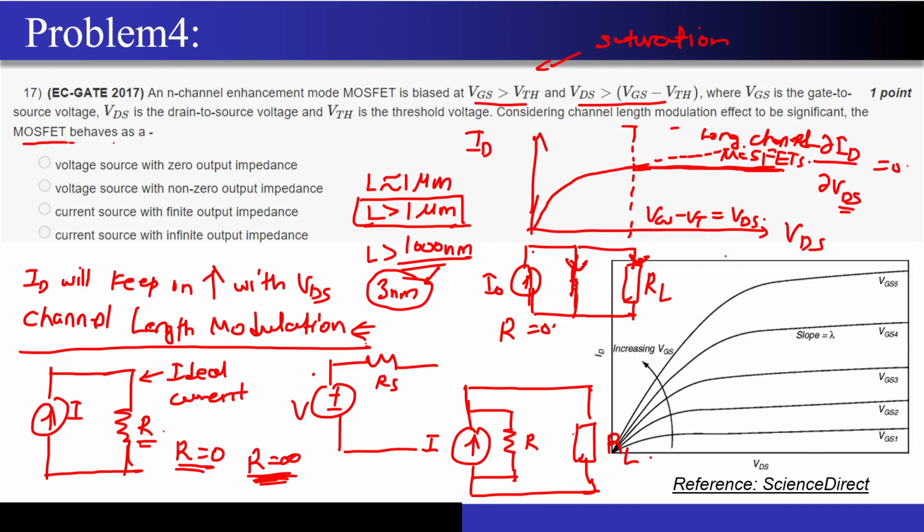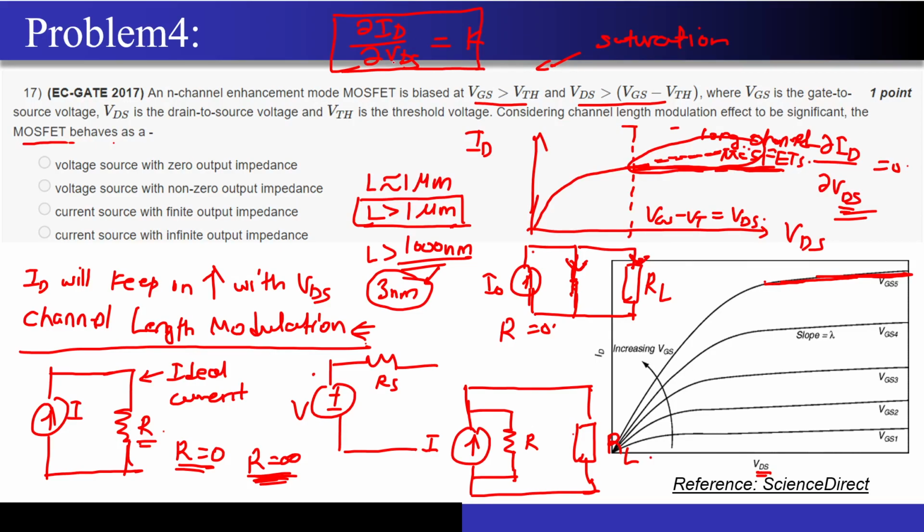Now what we are seeing over here is that dou ID by dou VDS was 0 initially, but now it is increasing linearly. So if I write dou ID by dou VDS, if you consider this region where it is increasing, dou ID by dou VDS is not 0, and since we are assuming this is a very good linear model, we can approximate this as a linear increase. If it is increasing linearly, then the derivative of ID with respect to VDS of a linear function will come out to be a constant value, maybe k.